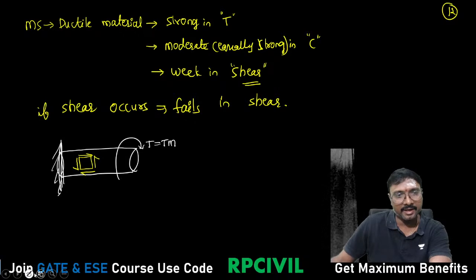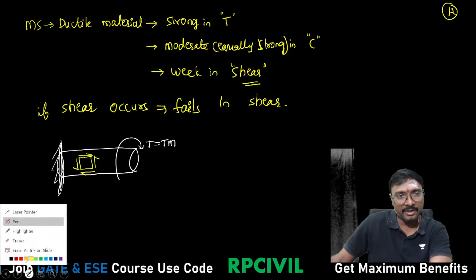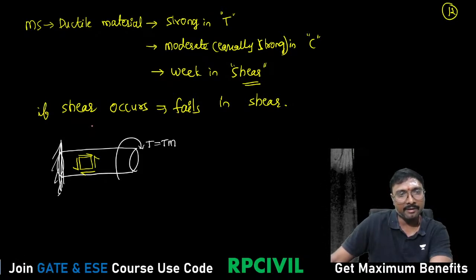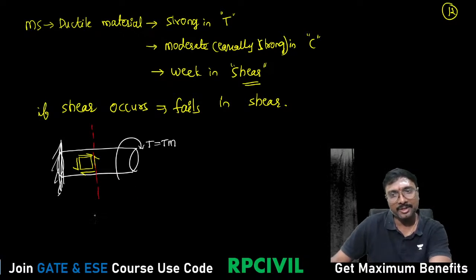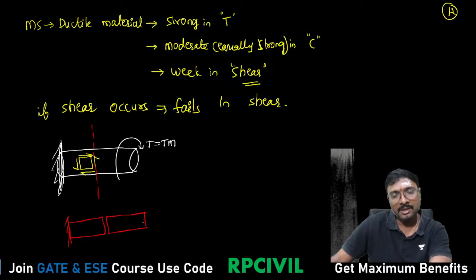This is the shear occurring. Whenever you have this shear, how will the cutting occur? Obviously it will be subjected to cutting like this. In this manner shear failure only will occur. There is no tension or compression again, right? Got it?